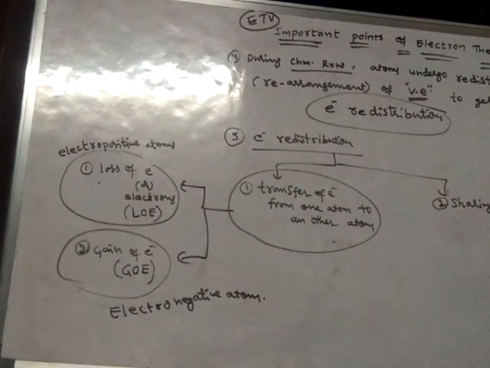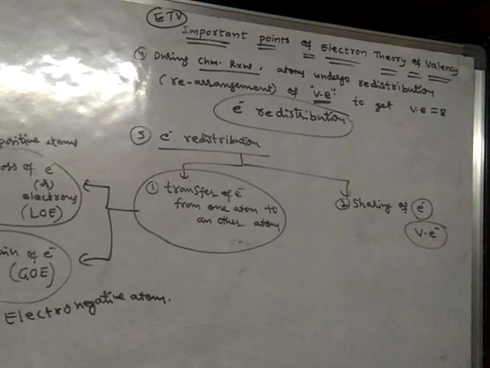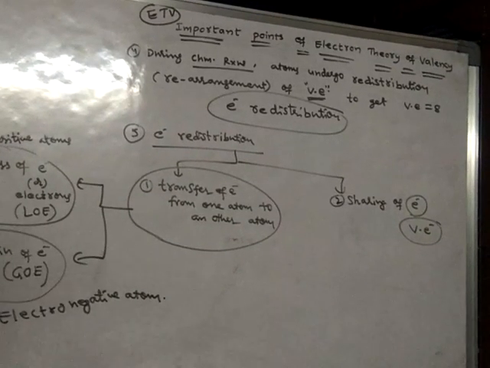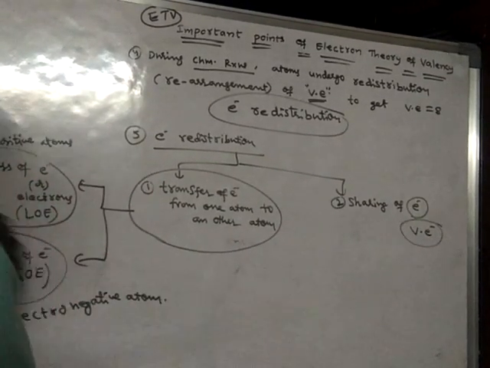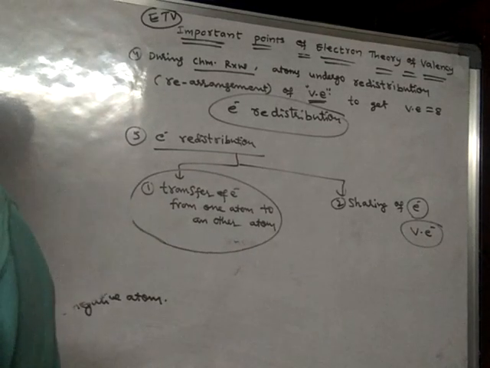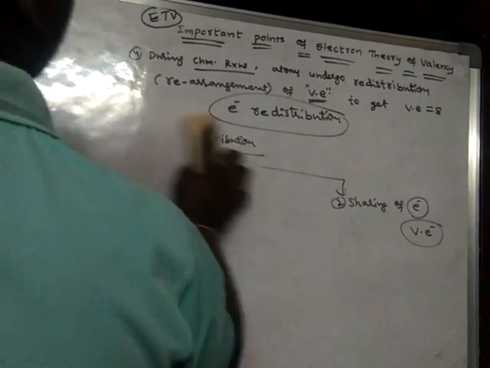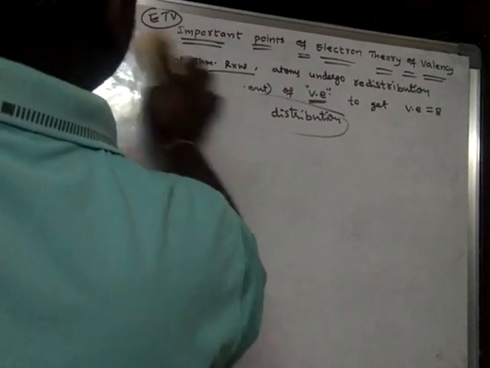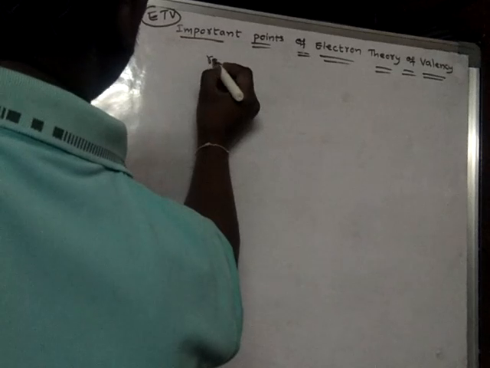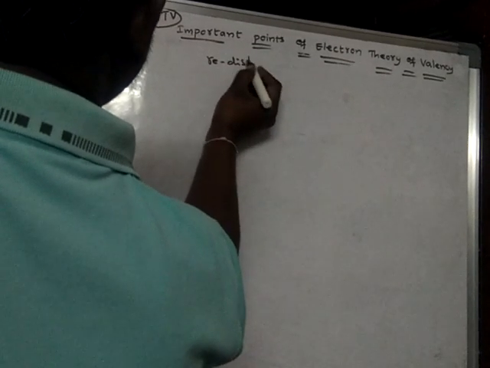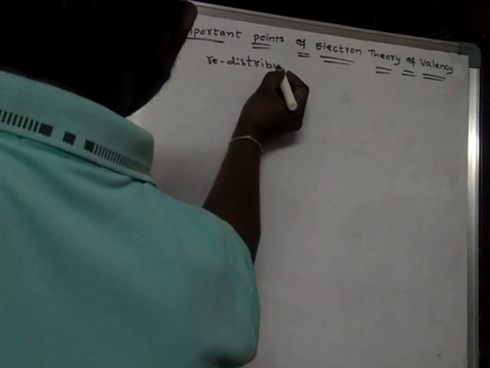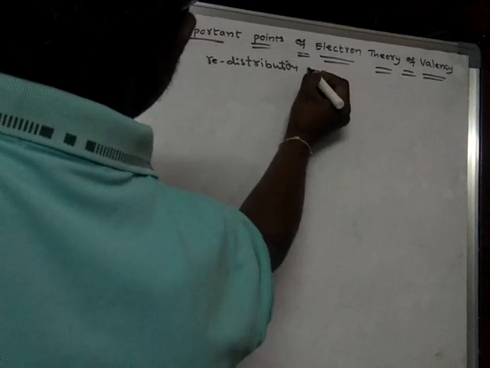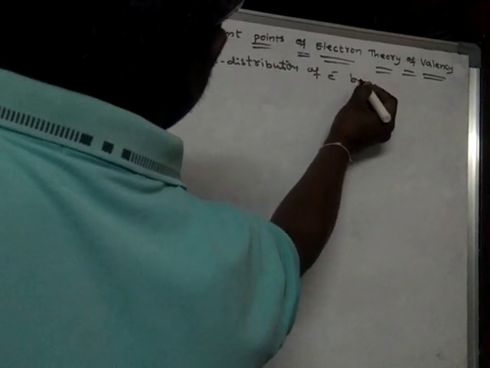Next, sharing of electrons. Now we will learn how atoms undergo electron redistribution by sharing of electrons. Redistribution of electrons by sharing method.